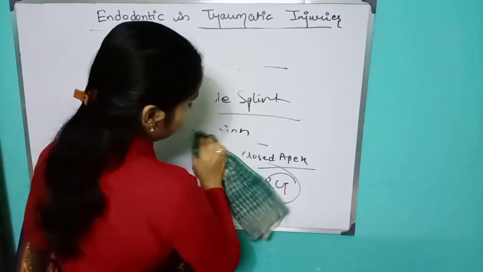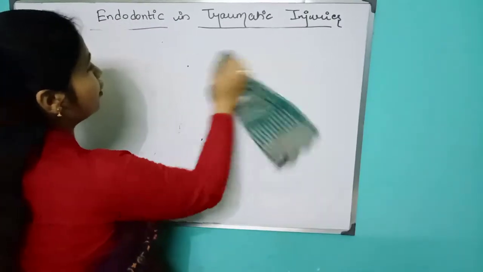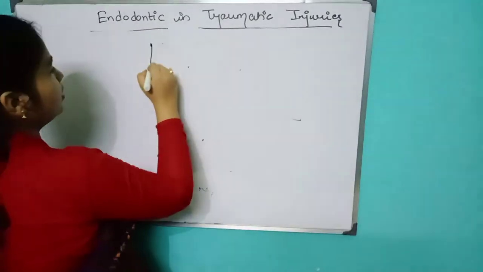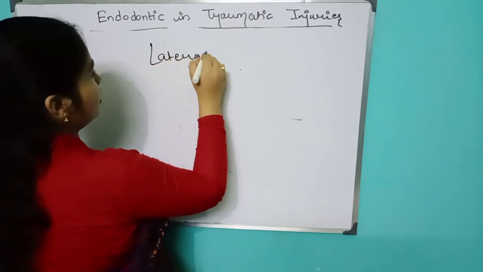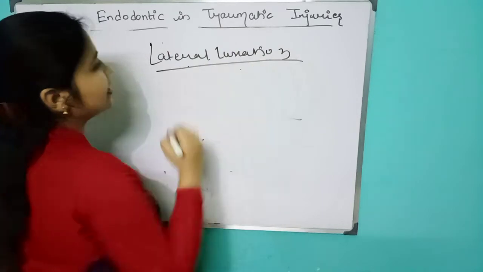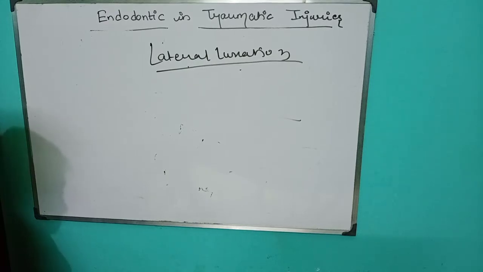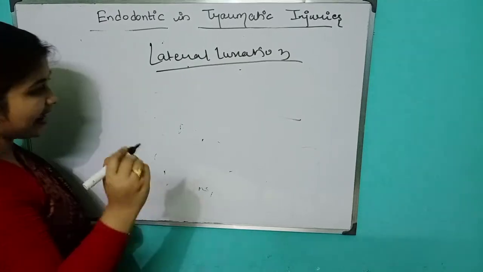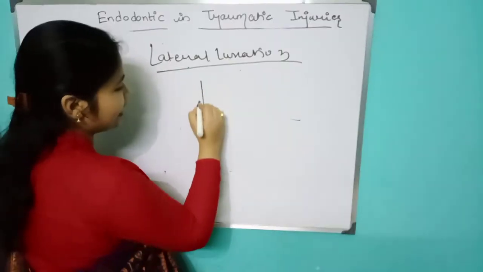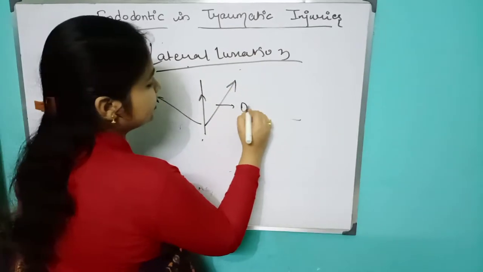Now next comes your lateral luxation. Lateral luxation is nothing but displacement of the tooth in any direction except axially. It does not come out only axially, but in any position it displaces.